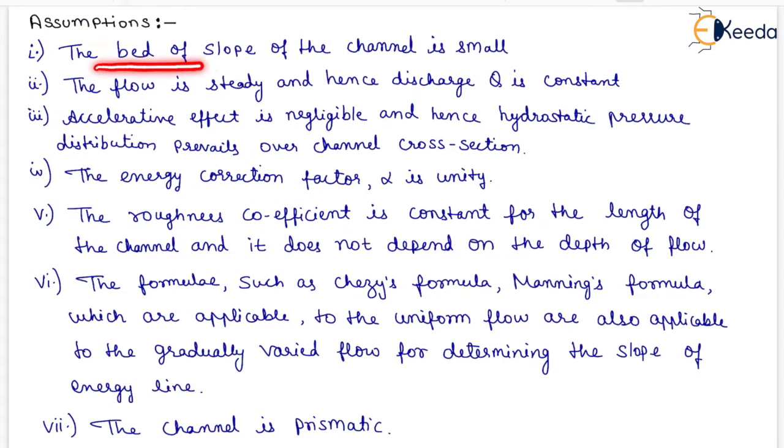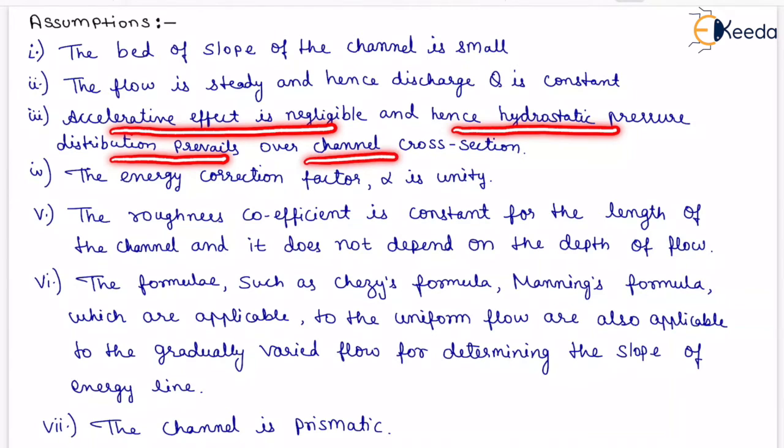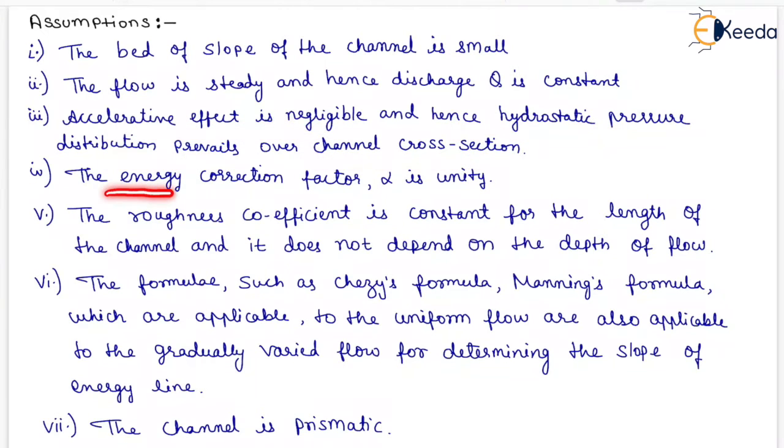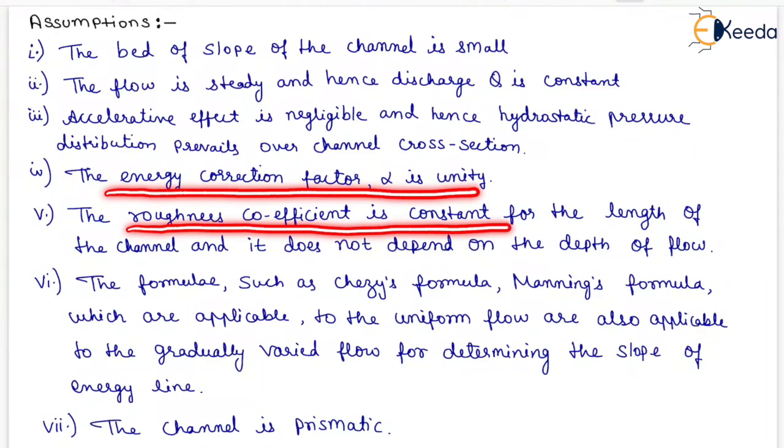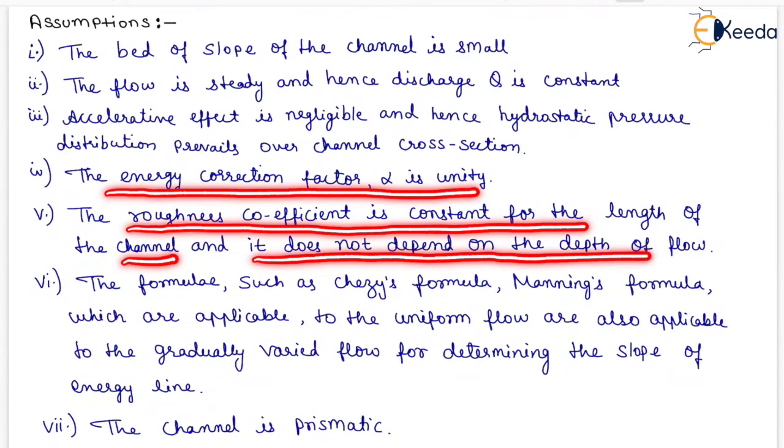The bed slope of the channel is small, the flow is steady and hence discharge Q is constant, accelerative effect is negligible and hence hydrostatic pressure distribution prevails over the channel cross section. The energy correction factor alpha is unity, the roughness coefficient is constant for the length of the channel and it does not depend on the depth of flow.